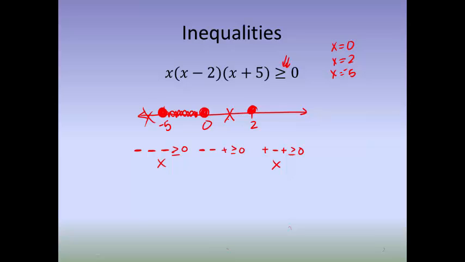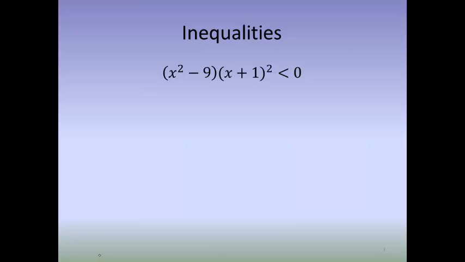The last one, I can use a number, it doesn't matter, I can use a 50, I could use a 2.1, as long as I'm choosing a number greater than 2. So let's say I use a number 5. So I have a positive, I'll get a positive, and I'll get a positive. So of course this is going to be greater than or equal to 0. So in the end, the outcome is from -5, almost forgot my inclusive, to 0, union with 2 to positive infinity. Alright, let's move to the next one.